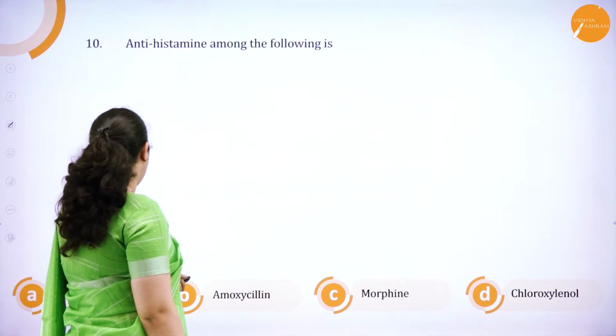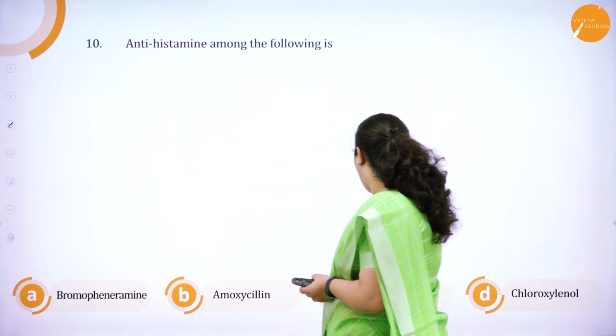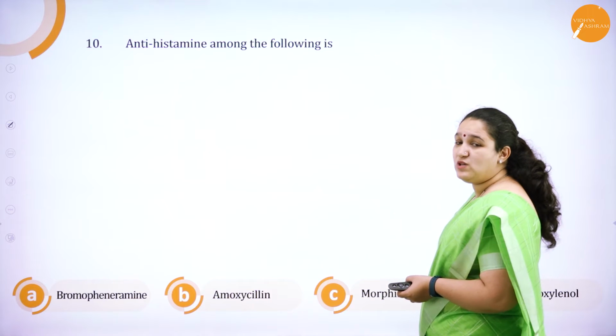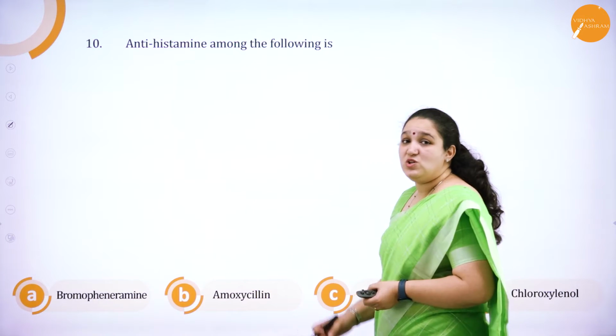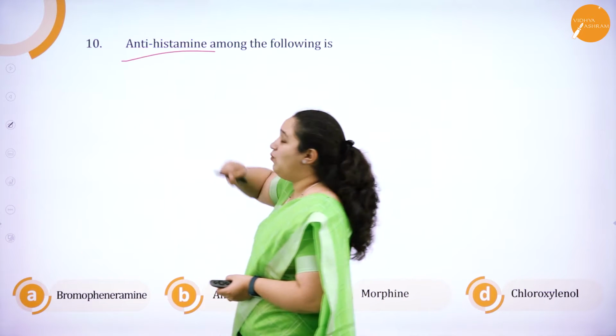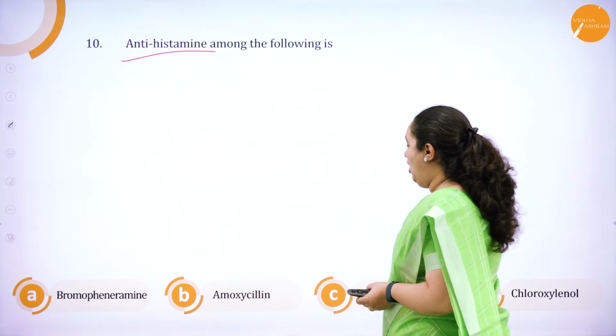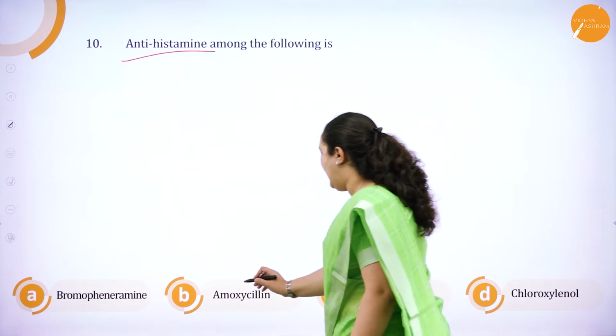Antihistamine among the following is bromopheniramine, amoxicillin, morphine and chloroxylenol. So, what is the question? What is an antihistamine among these four? Option B, you know it is an antibiotic.